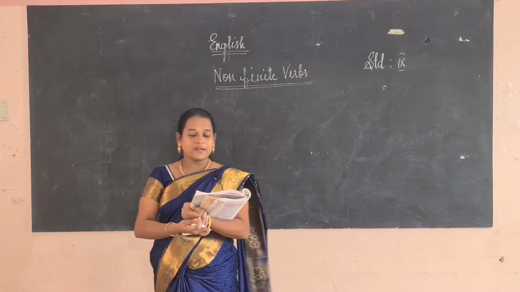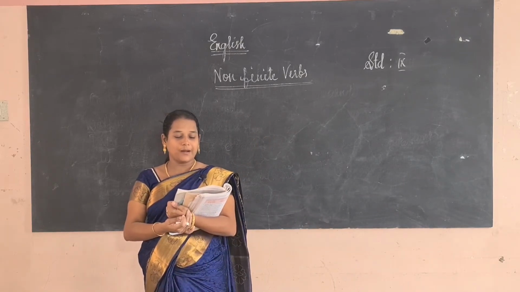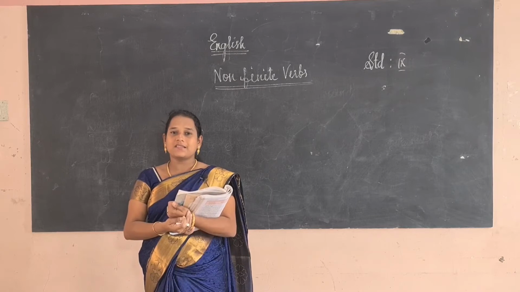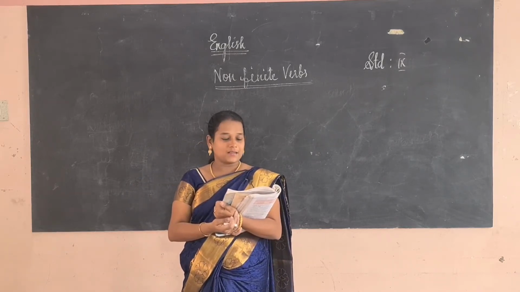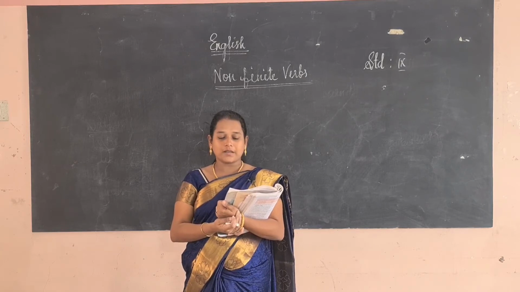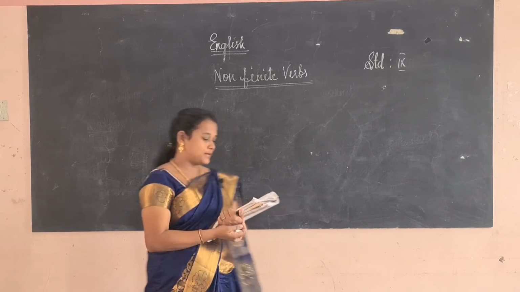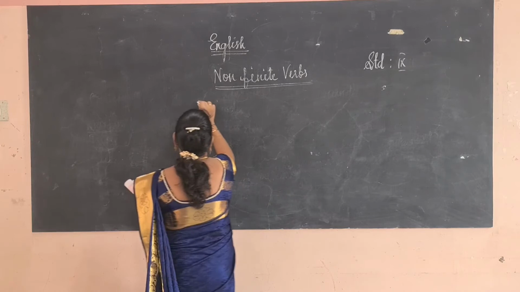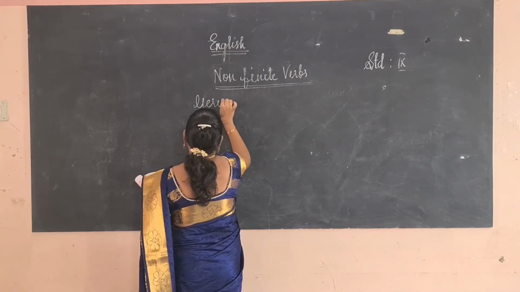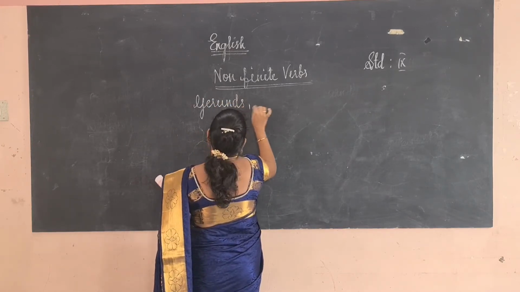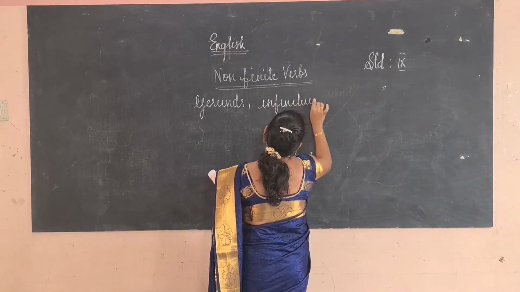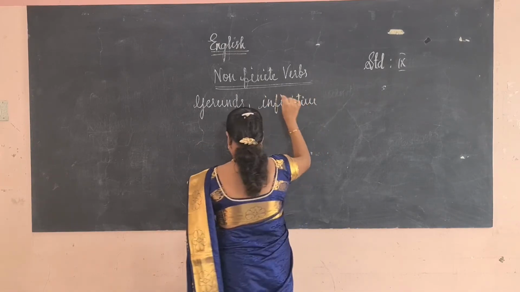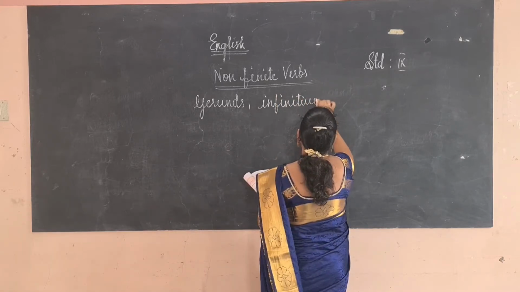Non-finite verbs is a term used to describe a verb that does not indicate the tense. It describes a noun, verb. It does not indicate the tense. Non-finite verbs are called gerund, infinitives, as well as participles.